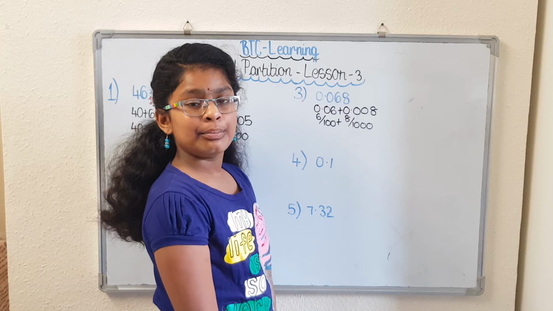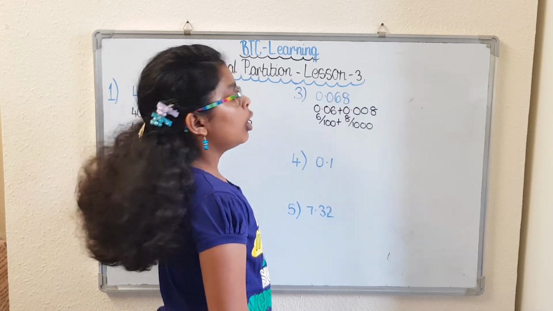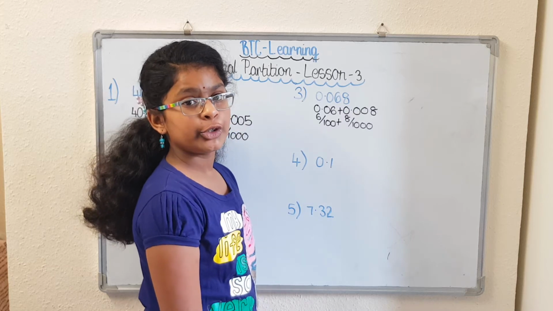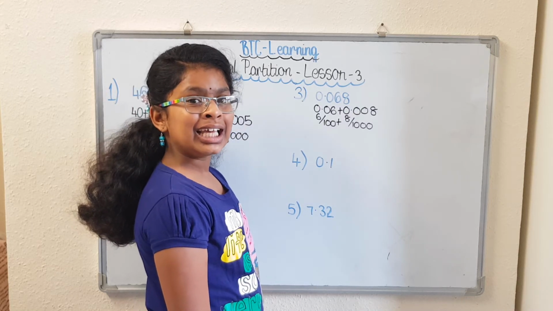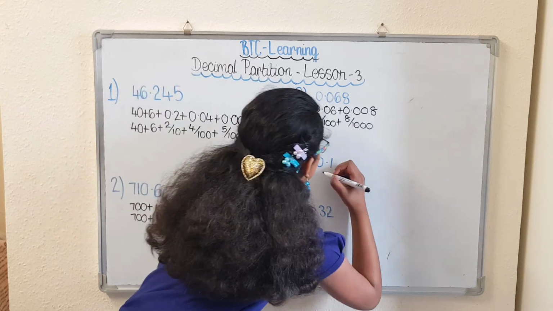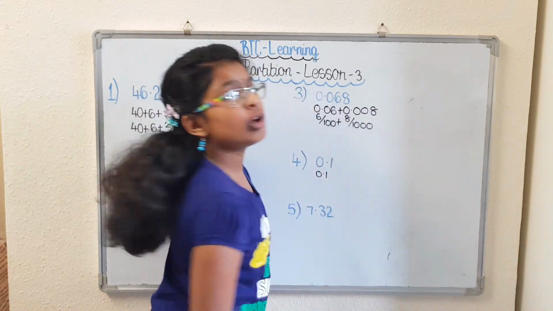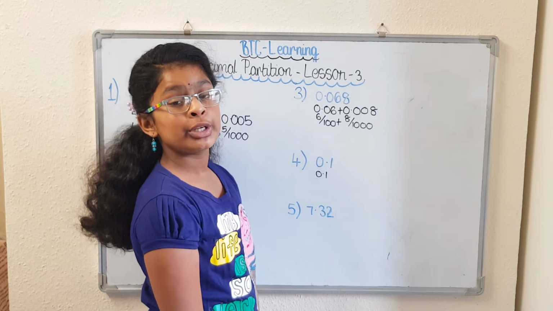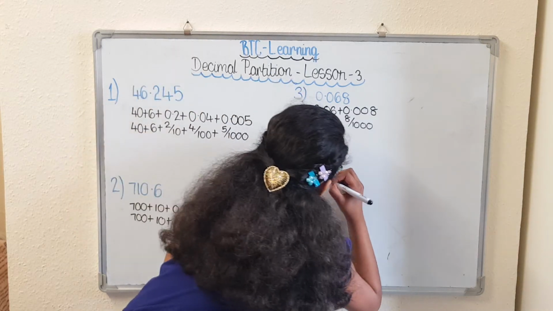Our next example is 0.1. We are not going to include the 0, so we are going to move on to the 1. The 1 is in the tenths column, so it is 0.1. Next, we're going to do it in fraction. The 1 is in the tenths column, so it is 1 over 10.